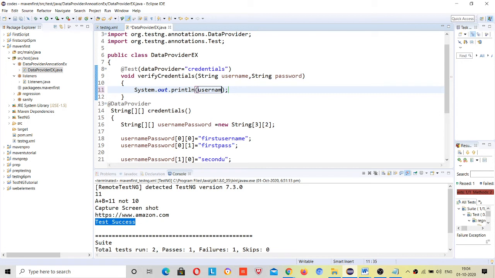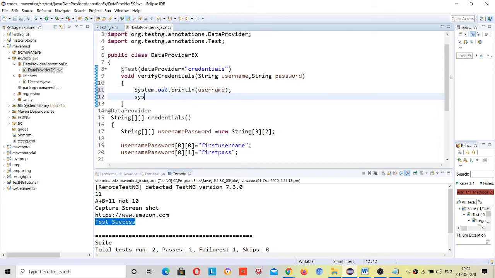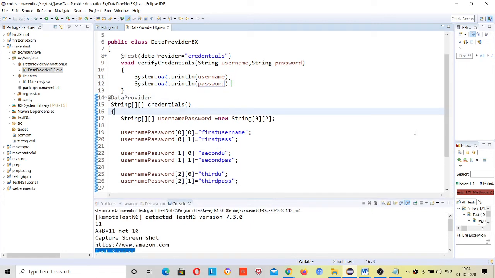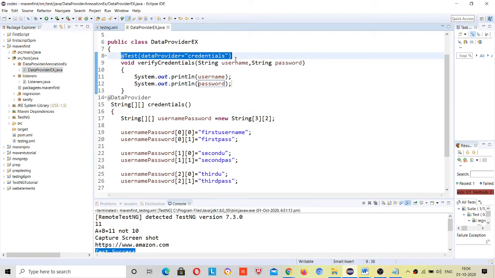System out username and sys out password. So the first time, it will come here and know that a data provider annotation is in the picture.